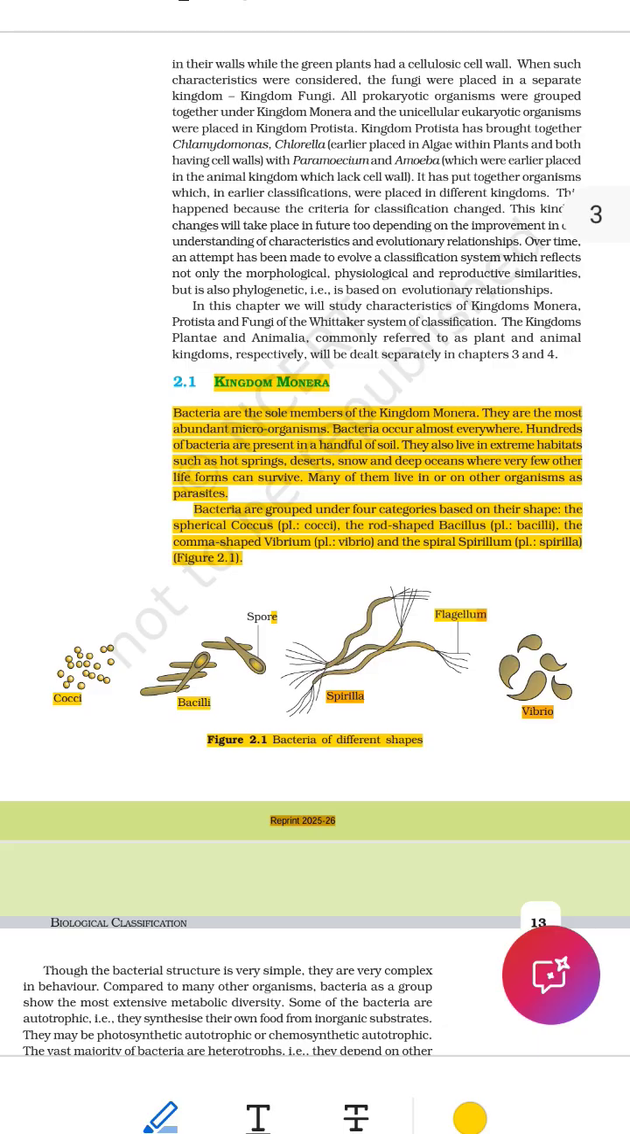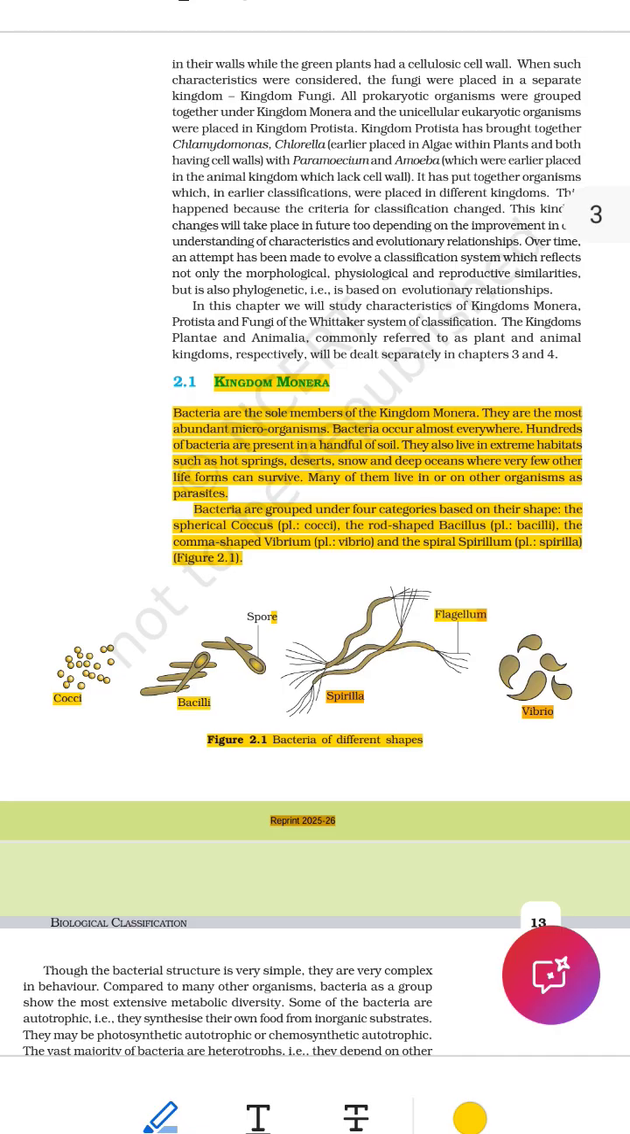Line 8. Bacteria are grouped under 4 categories based on their shape. Word by word. Grouped, they are divided into types. 4 categories. There are 4 different types. Based on their shape, the difference is in their shape or form. So, bacteria come in 4 different shapes, and scientists use these shapes to put them into groups.